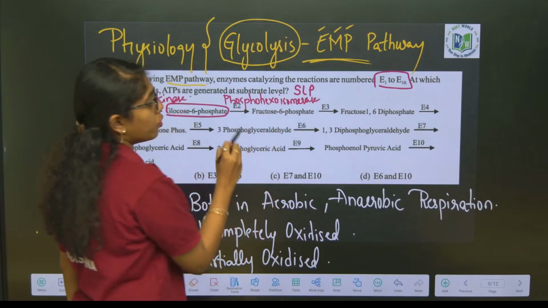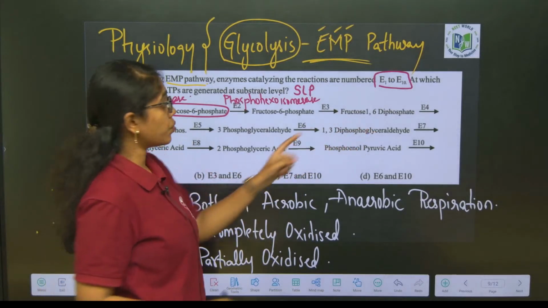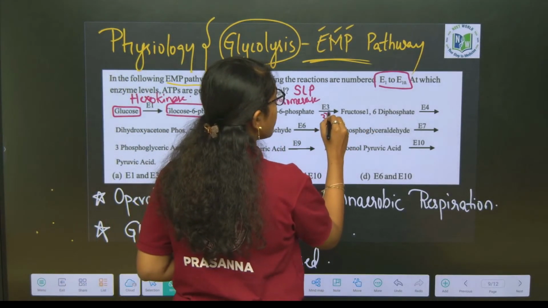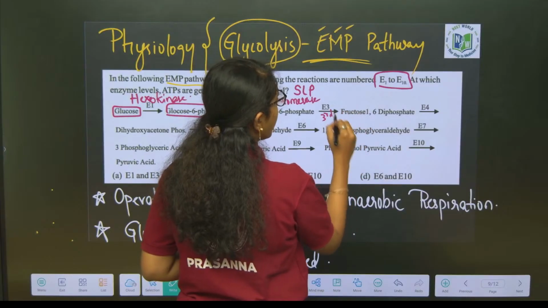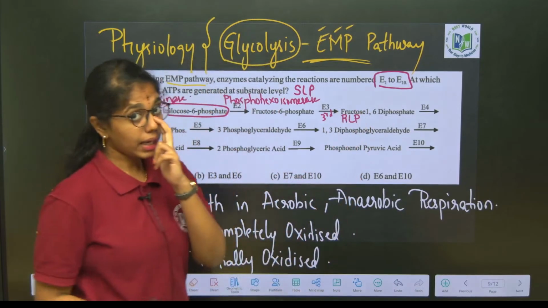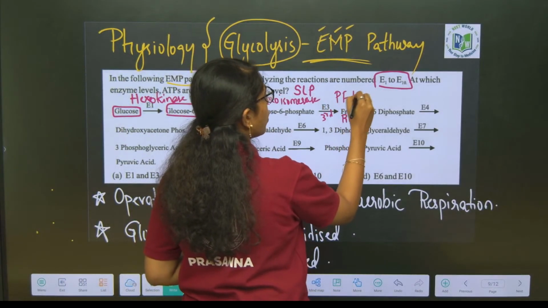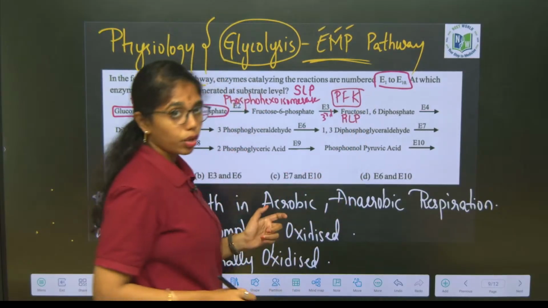Now, fructose 6-phosphate to fructose 1,6-bisphosphate is the third step, which is called the rate limiting step, and this is catalyzed by phosphofructokinase.